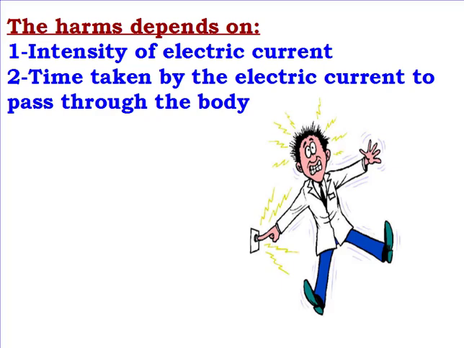The voltage of the electric current determines the harm of the current to your body. The stronger the current is, the more harm is going to happen to your body. The time taken is a very important factor to determine the harm that's going to happen. The longer the current passes through your body, the more harm you're going to get. The duration matters. So, again, the electric shock can be a weak one or a very strong one that causes serious harm to your internal organs, or maybe it can lead to death.